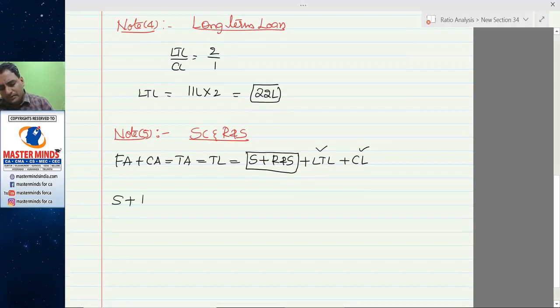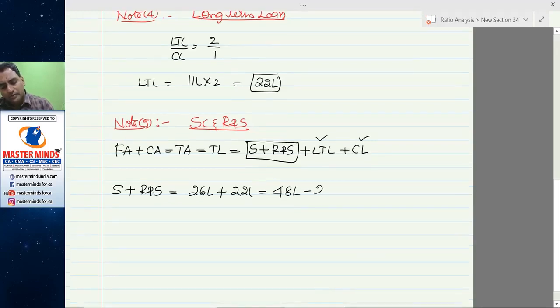Share capital plus reserves and surplus is equal to, what is the value of fixed assets? 26 lakhs. What is the value of current assets? 22 lakhs. 48 lakhs minus long-term loan 22 lakhs minus current liabilities.